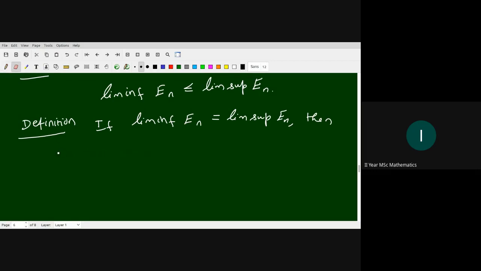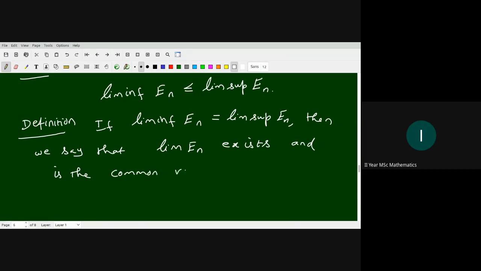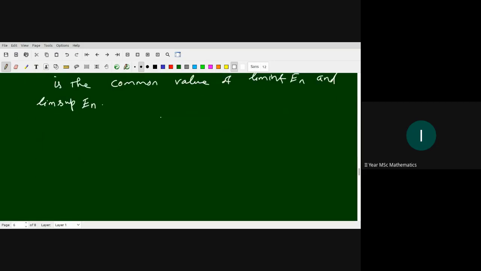Then we say that limit En exists, and the limit is the common value of limit infimum En and limit supremum En. Okay.